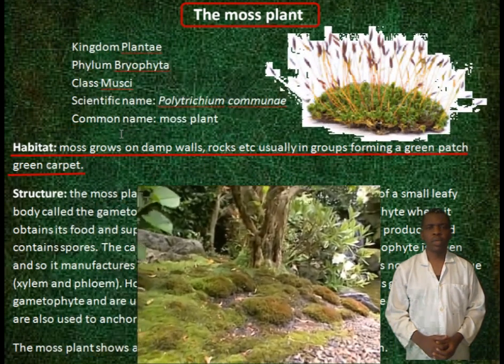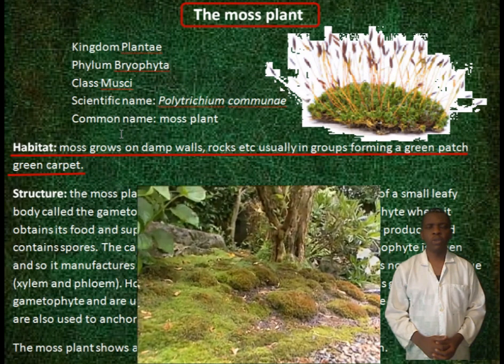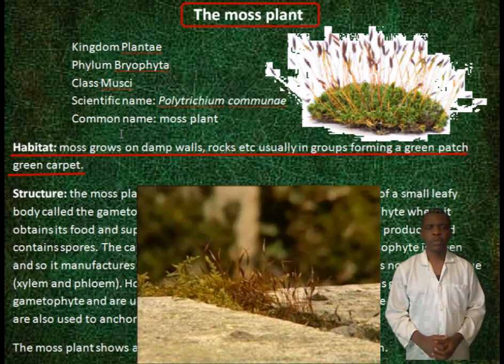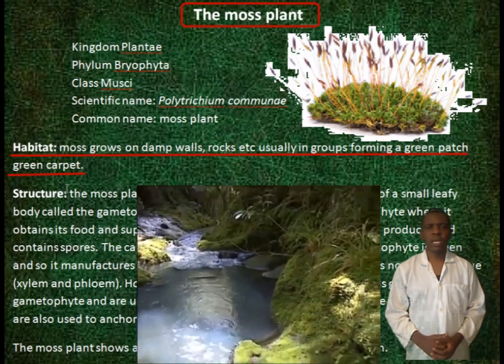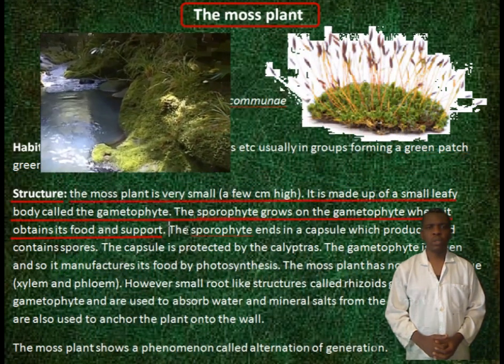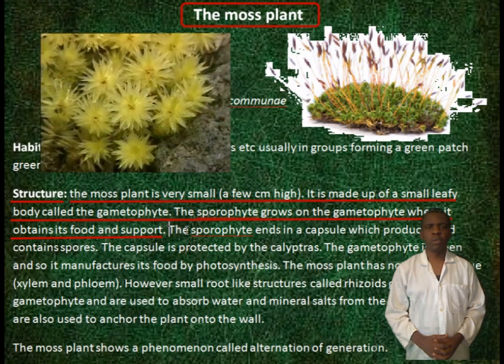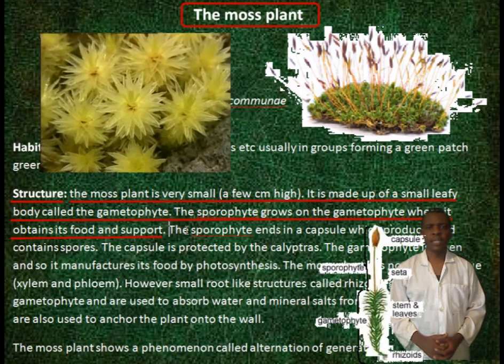Habitat. Moss plant grows on dam walls, rocks, etc. Usually in groups, forming a green patch or green carpet. Structure. The moss plant is very small, that is a few centimeters high.